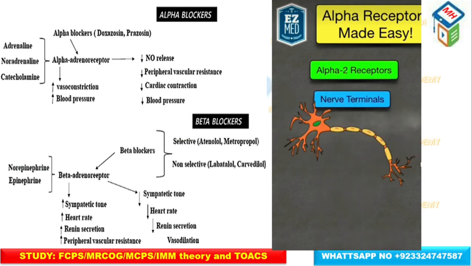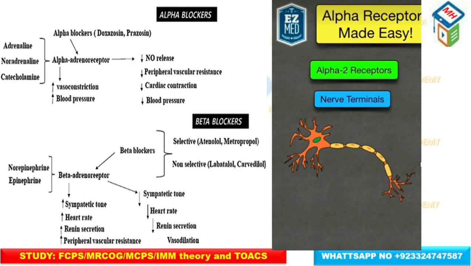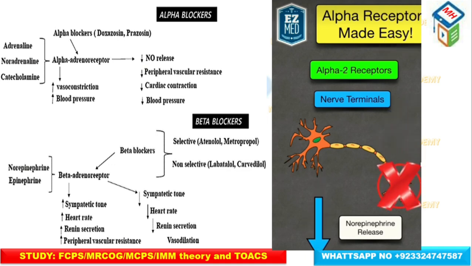For alpha 2 receptors, all you need to remember is nerve terminals. Alpha 2 receptors are located on presynaptic sympathetic nerve terminals. When activated, they will decrease further release of norepinephrine, so it acts as a negative feedback system.